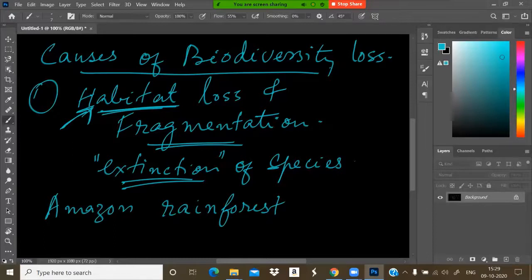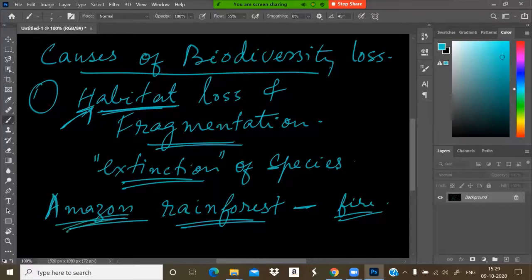Now, recently, the Amazon rainforest was destroyed by fire. So many species lost their life, lost their living environment, their habitat, their home. Hazardous events have occurred in the Amazon rainforest recently, I think about 6 or 7 months ago. So that is habitat loss.